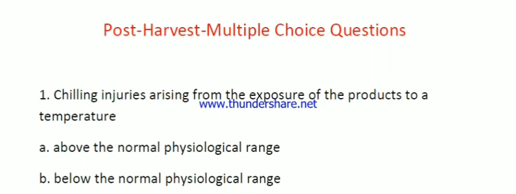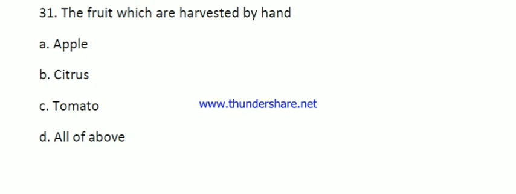Today we will discuss the next 30 important questions of post harvest technology. Question number 31: the fruits which are harvested by hand. Here the right answer is apple, citrus, tomato. All three fruits are harvested by hand.